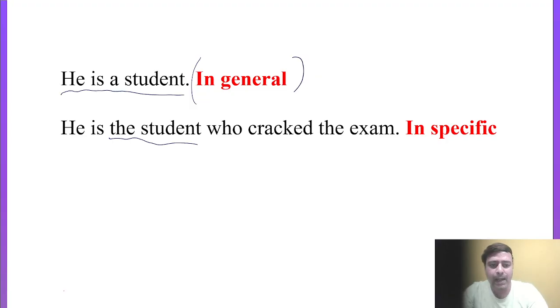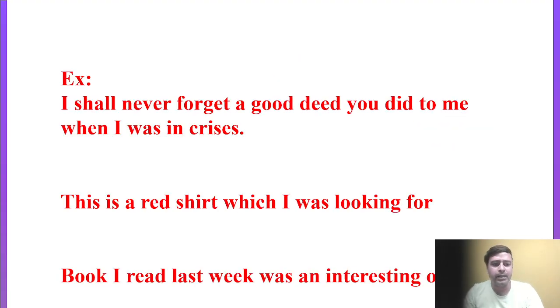Articles a and an are called indefinite articles, or general articles, or we can say they give unknown information. A and an are always used for unknown information, while the is a definite article, a specific article. The article the is always used for known information. Like this we can make other examples also.